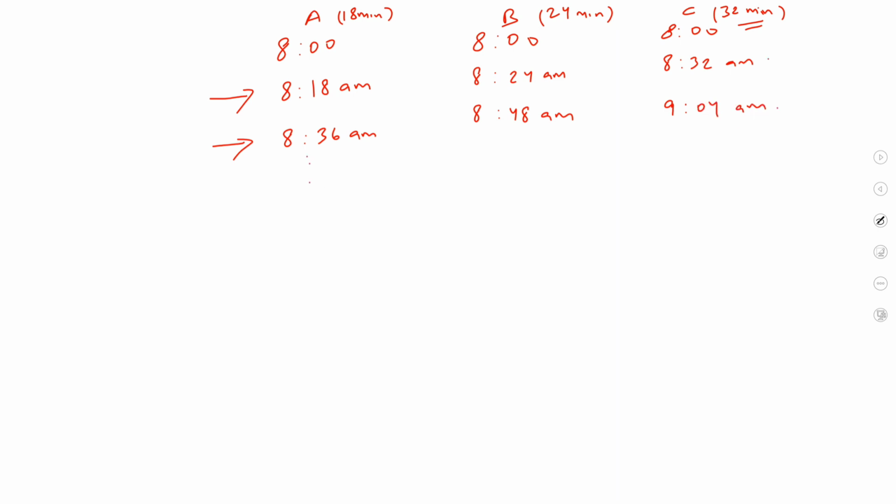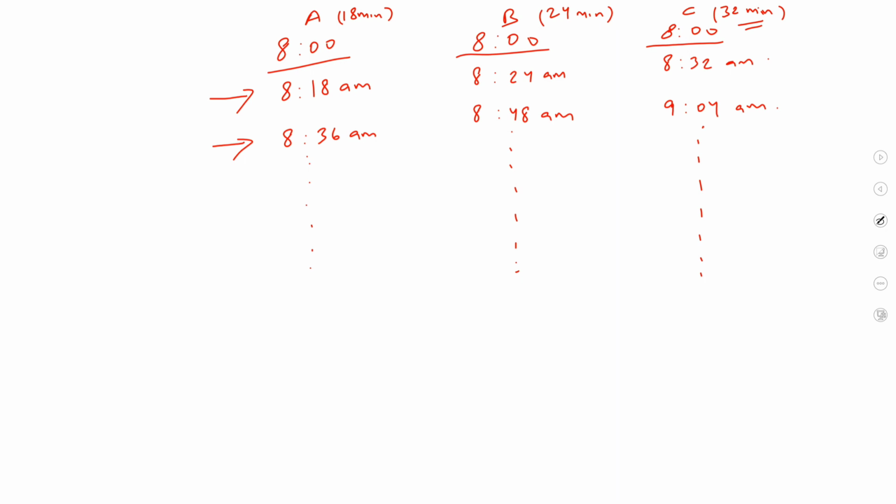So this would continue for all of them. We have to tell at what other time all three bells will ring at the same time, just as they rang together at 8 o'clock in the morning. What is the next time all three would ring together?